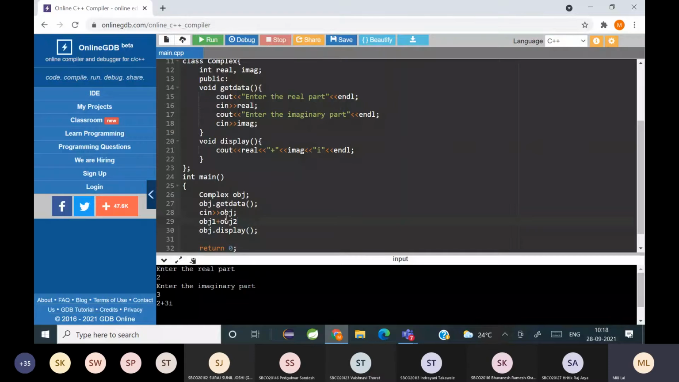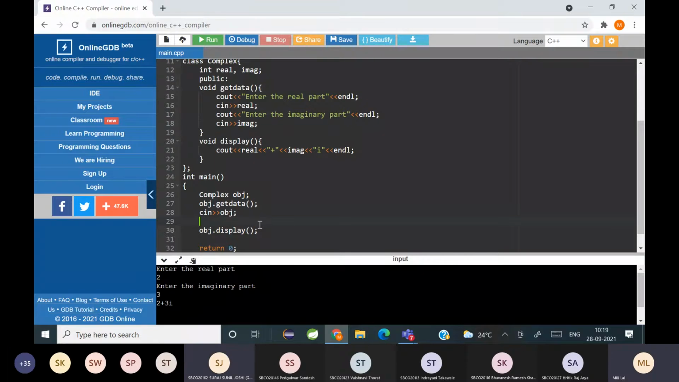But in the case of cin object, you can see object belongs to the class complex, and cin belongs to the class, any idea? Cin belongs to which class? STD.